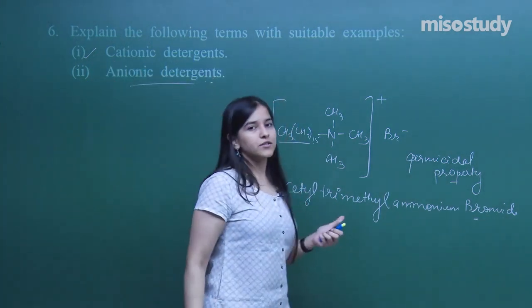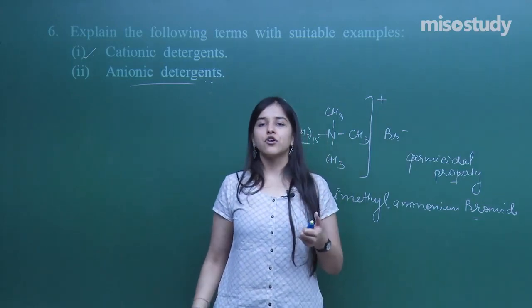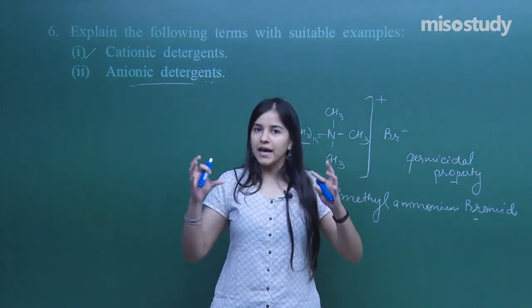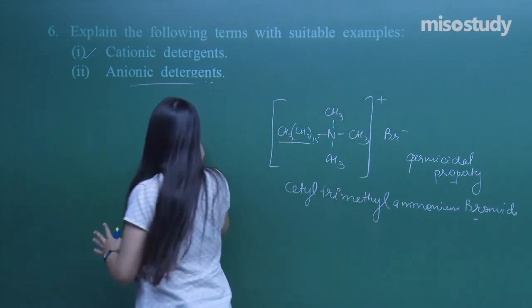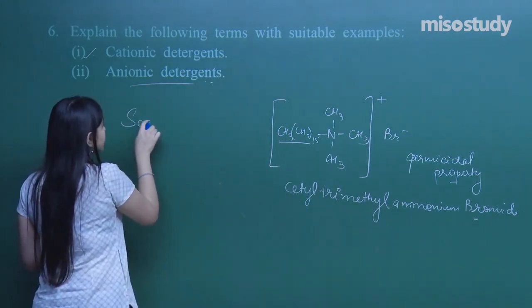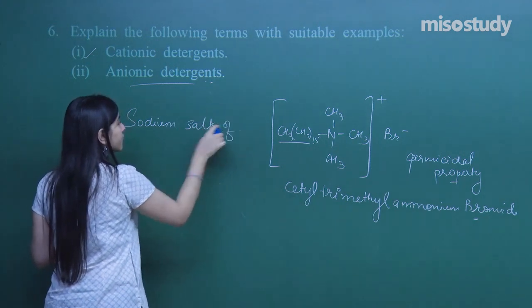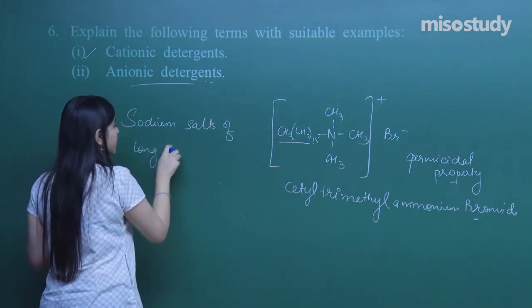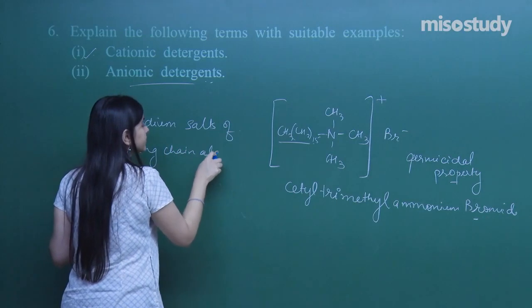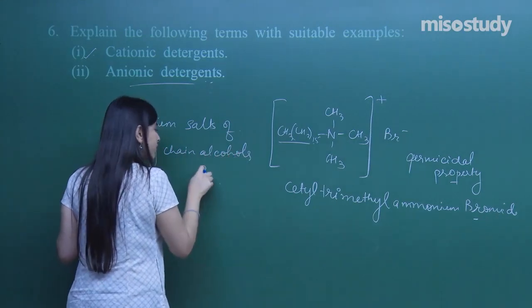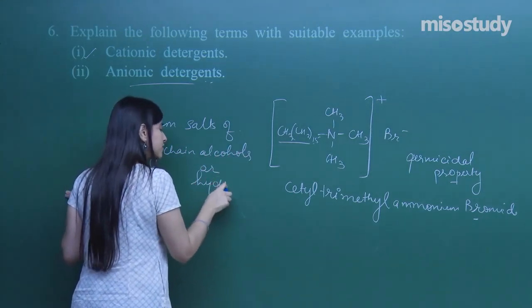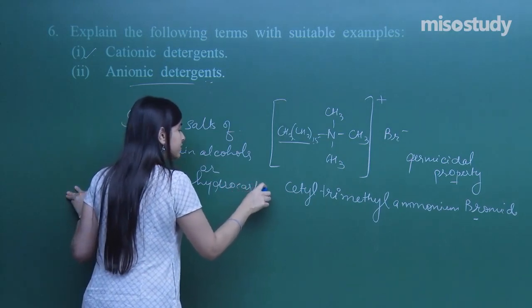So anionic, what are those? In anionic, I have got the long chain alcohols, right? So anionic detergents are basically sodium salts of long chain alcohols or hydrocarbons, right?